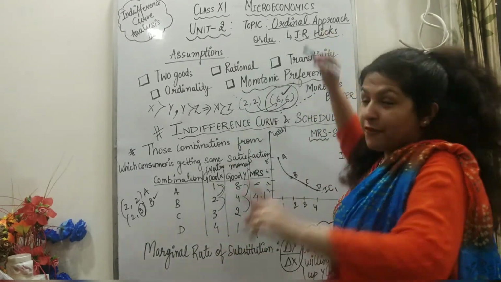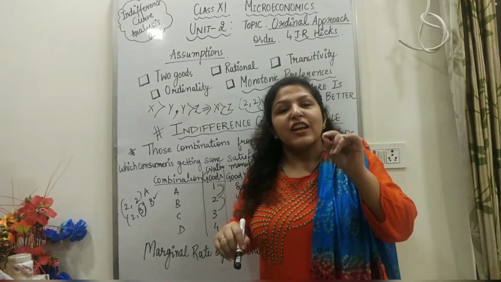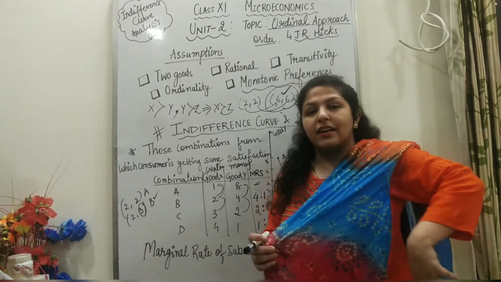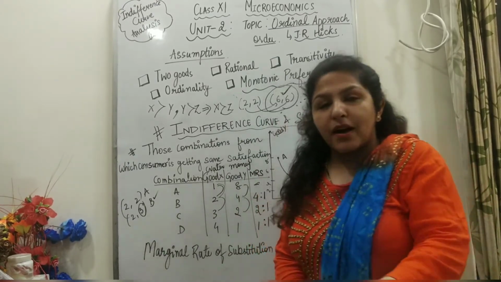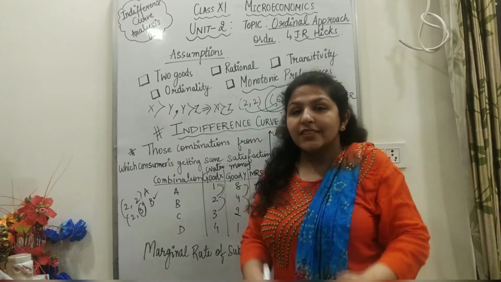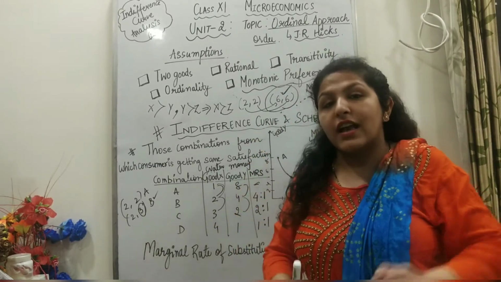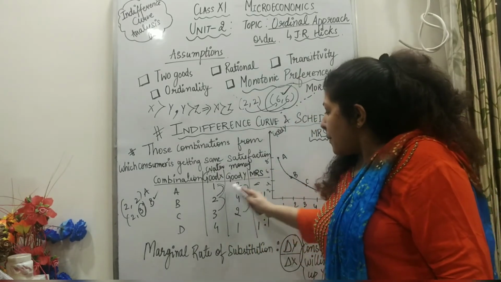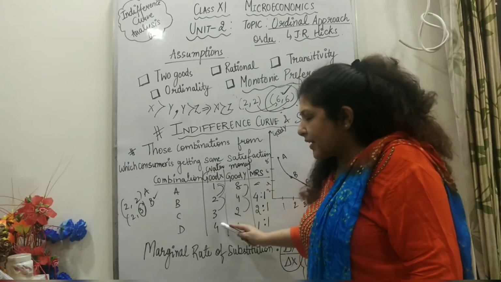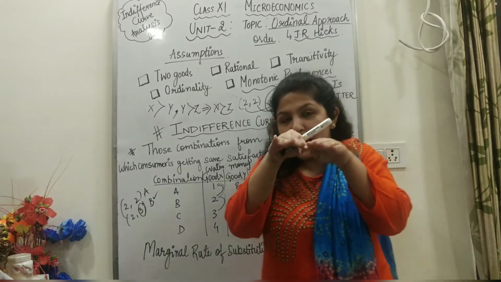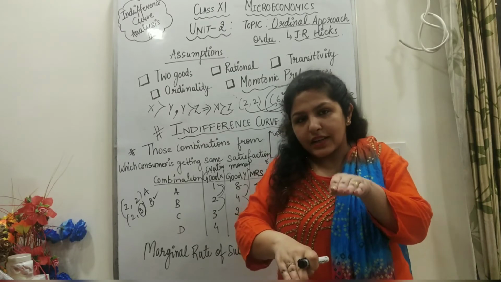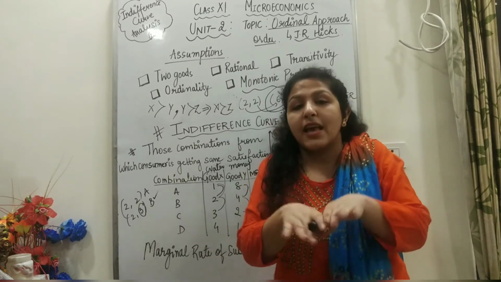Here we assume the law of diminishing marginal utility; it always considers this. Whether or not one accepts the cardinal approach, it considers the law of diminishing marginal utility. As you consume more, satisfaction decreases. So why are we reducing one commodity to obtain the next? To remain at the same level of satisfaction. If we give up one, the other will compensate, so the satisfaction level remains the same.